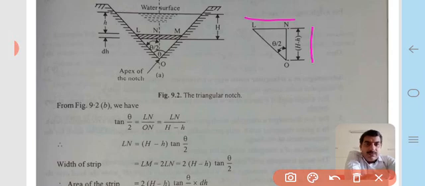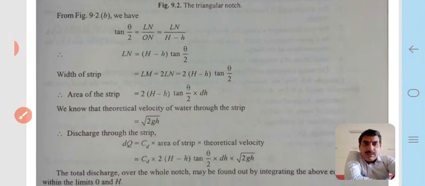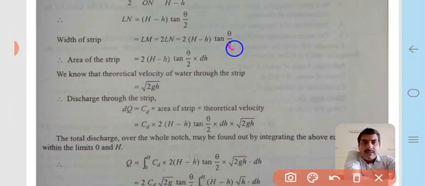Therefore ln is equal to (H minus small h) tan theta by 2, and the width of the strip lm is equal to 2 times ln, that is 2 (H minus small h) tan theta by 2. The area of the strip is 2 (H minus h) tan theta by 2 into dh.